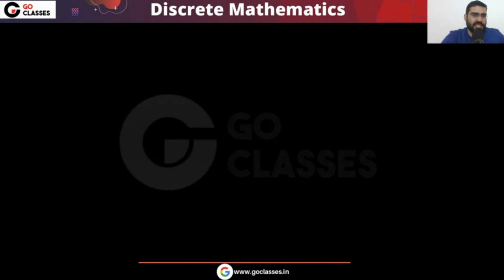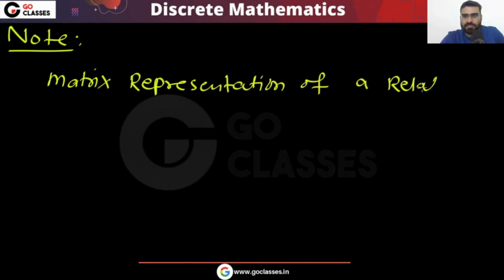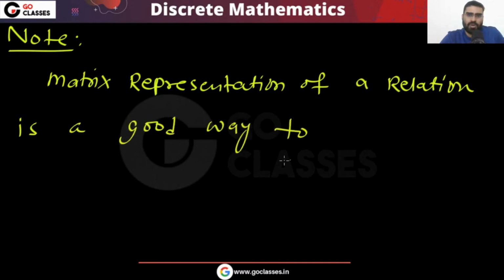The matrix representation of a relation is an easy, a good way to count the number of relations.